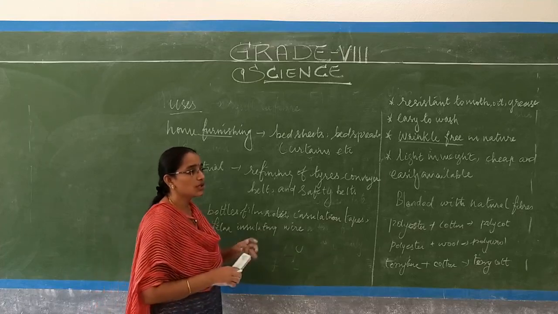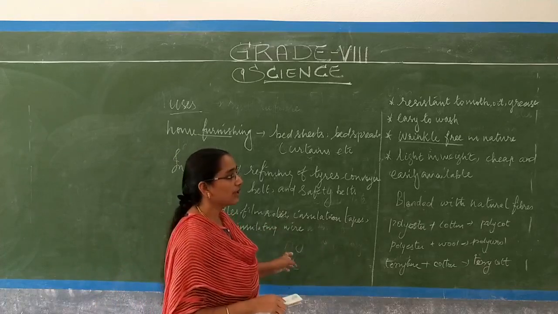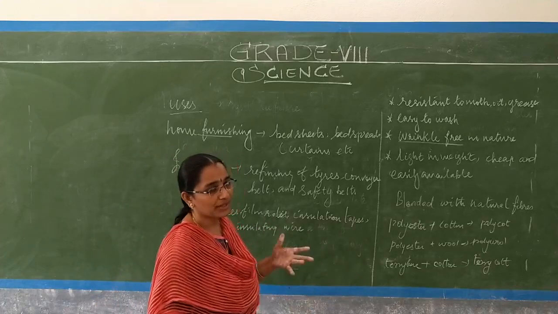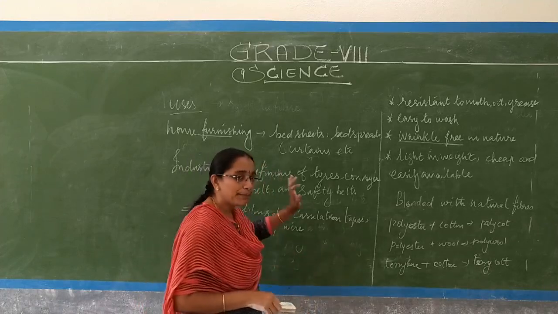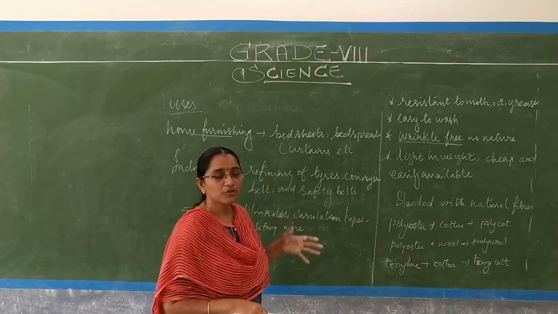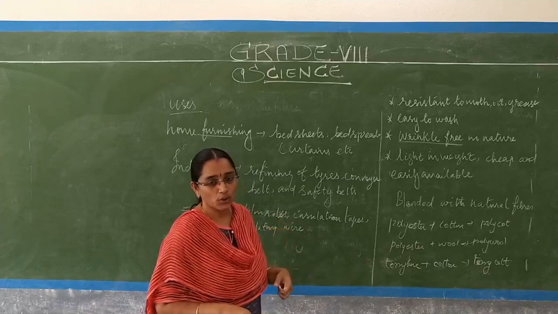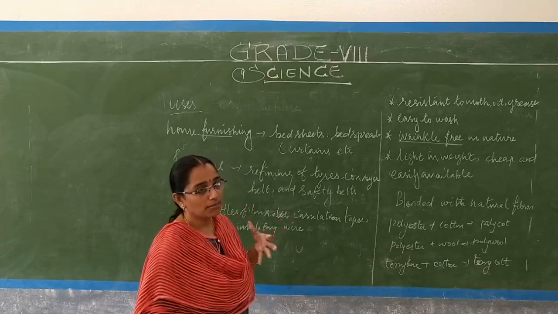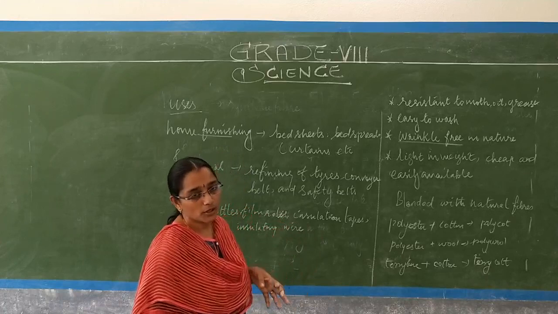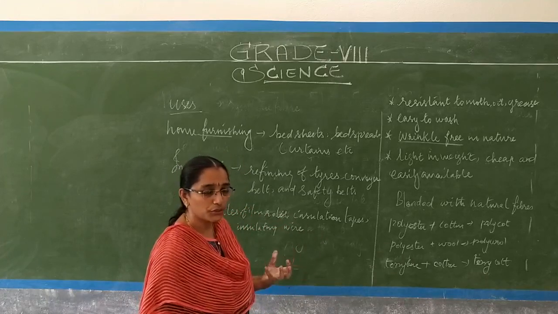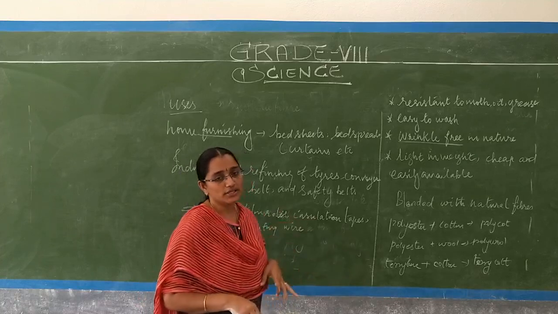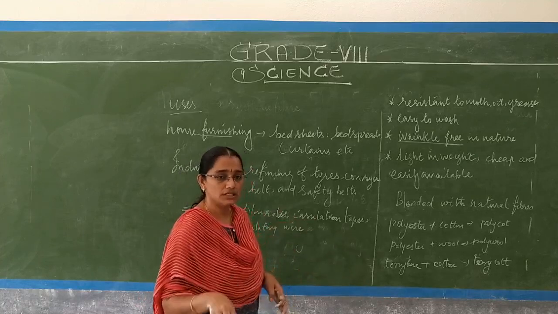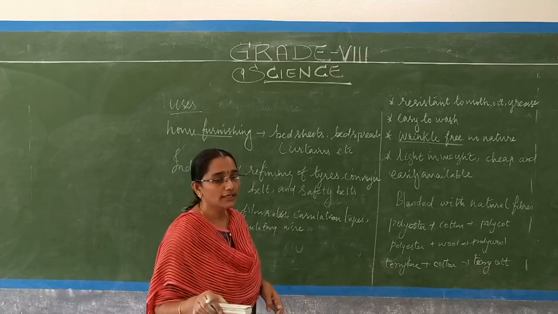Okay, so we have seen the uses of polyester. Next, we are going to see about acrylic. Before we move on, polyester is a type of synthetic fiber which we obtain from petroleum products. Poly means many, and ester is a type of chemical compound. These ester molecules are joined together to form polyester. Whenever we refer to polyester, we refer to PET. PET means polyethylene terephthalate.